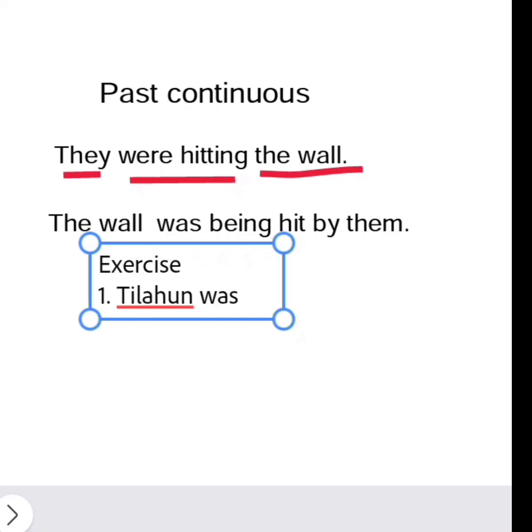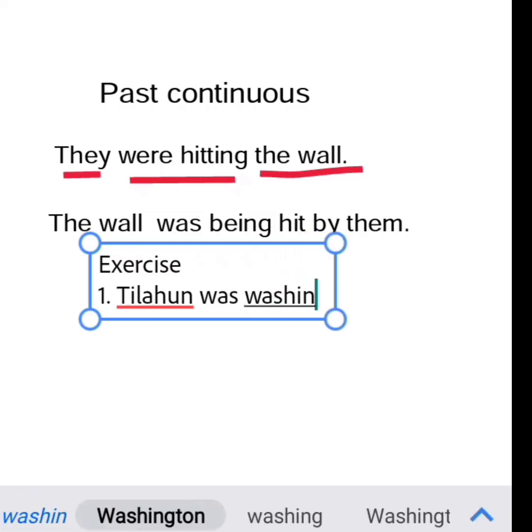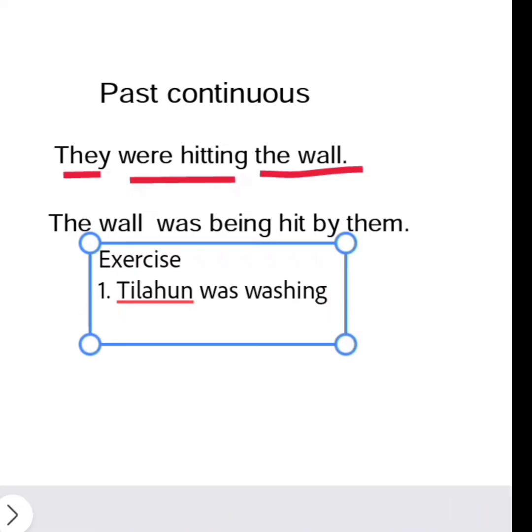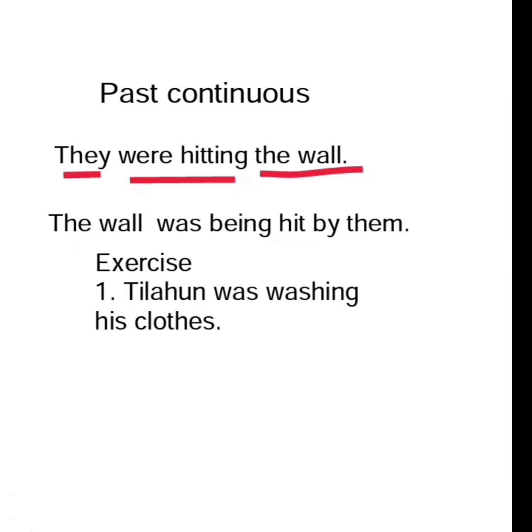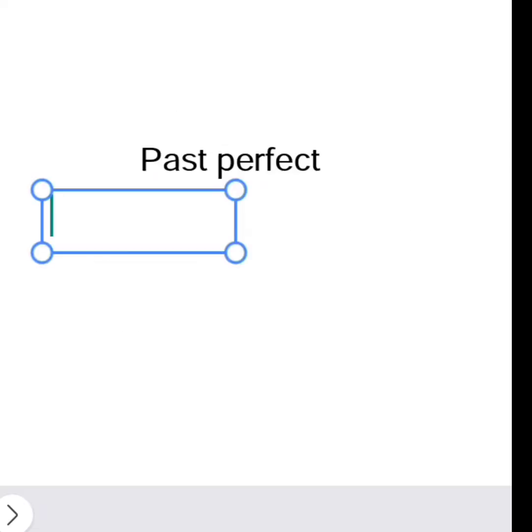Tlahun was, let me say, washing his clothes. So Tlahun was washing his clothes. Change this active voice which is in past continuous to passive voice. This is your exercise. Do it as an exercise. So this is how we change the past continuous from active to passive voice.